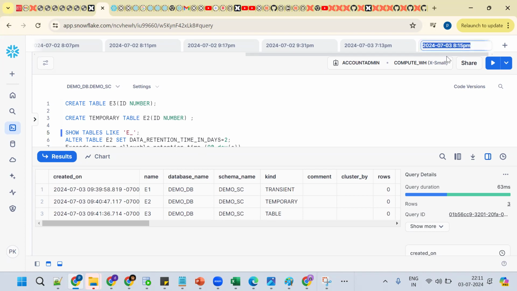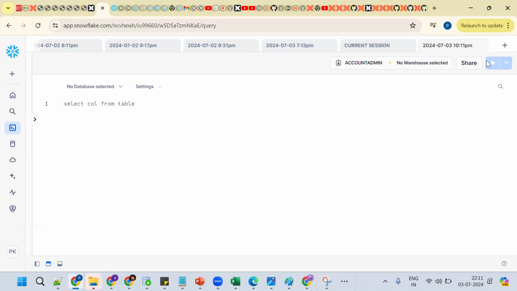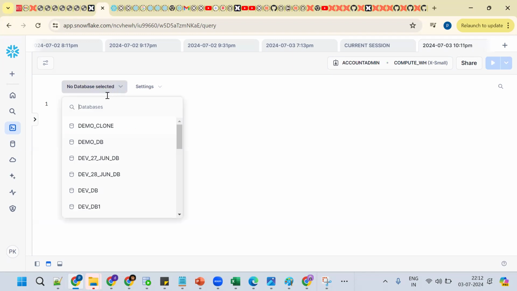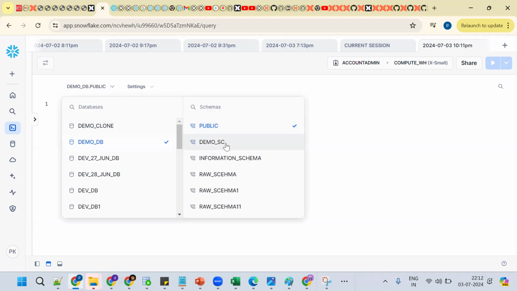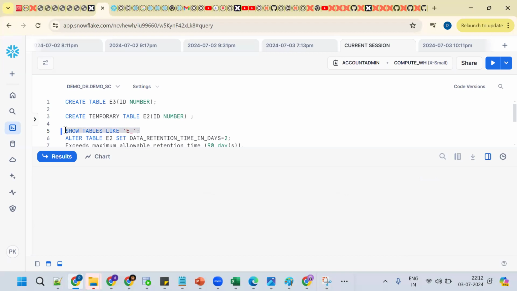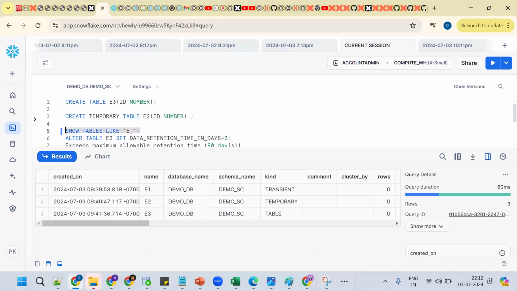Now I'm putting this in the current session. Now open one more session. Now we are in which database? Demo DB, demo schema. So go back here, open demo DB, demo schema. Now how is the list of tables? Copy the same value. Now how many are we getting? We are getting 3 entries. Copy the same value. Now go back here.